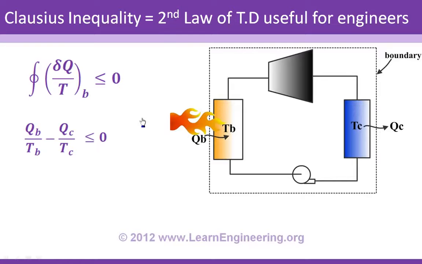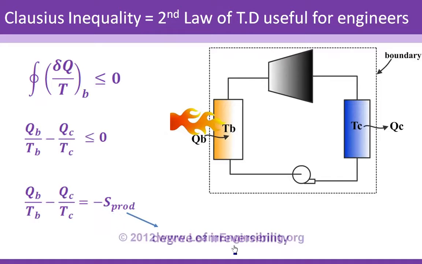Now I am applying a small trick to this equation. I am making this inequality into an equality like this. I am introducing a new term called S production. The significance of this S production is the degree of irreversibility. Irreversibility means the effect of friction, turbulence, or vortices present in a system that will cause permanent energy loss to the cycle. In an actual system, irreversibility will always be there, so the S production quantity will always be positive.